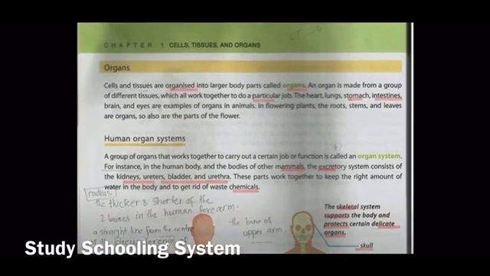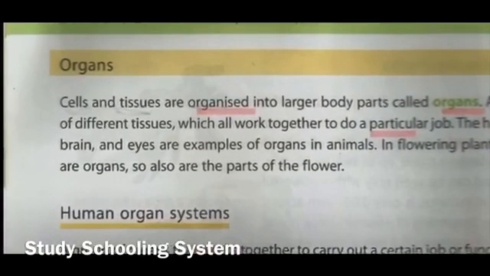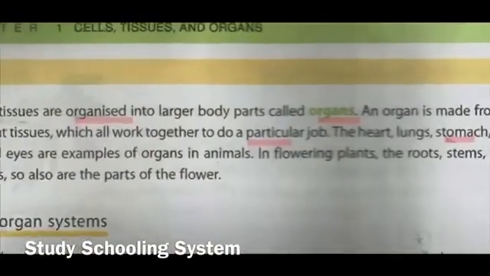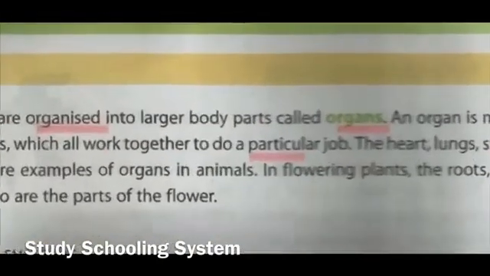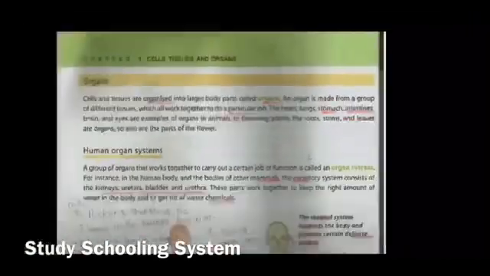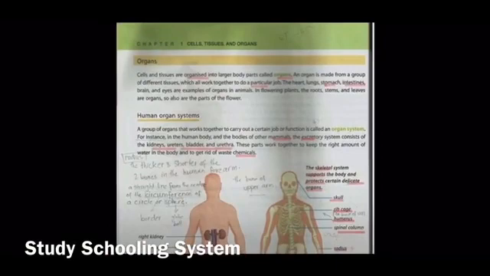Now we're going to discuss the hard words from your organ and organ systems, and you're supposed to underline these and write them in your notebook 3 times. So the first word is organized. Your second word is organs. Your third word is particular, and then your other words are stomach and intestines. So these are the organ names from the organ section.